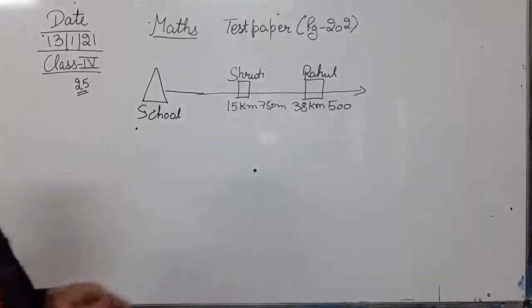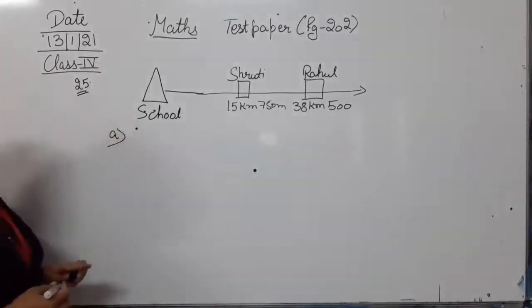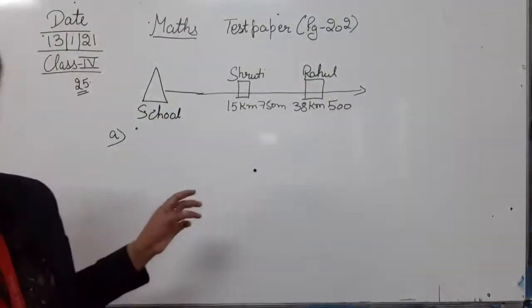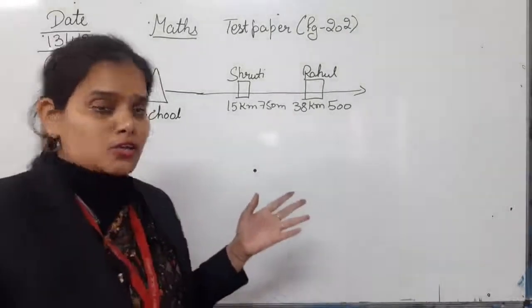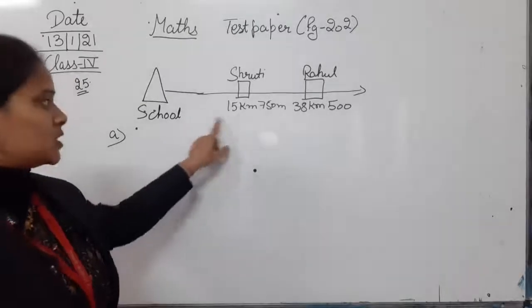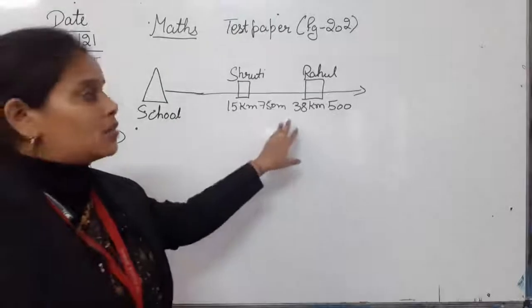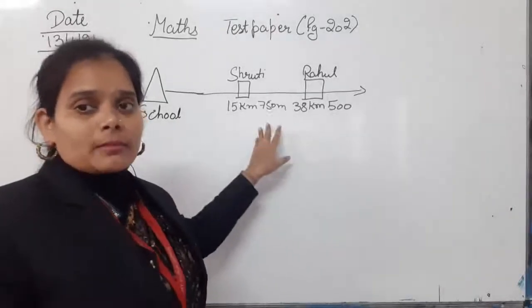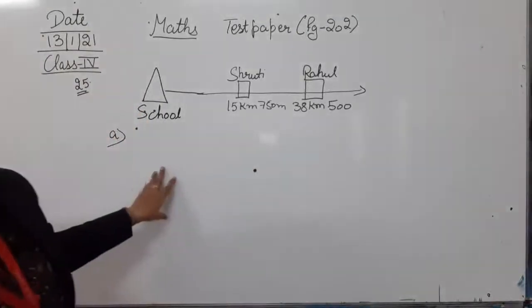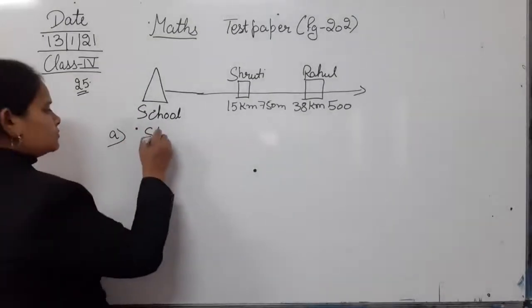Okay, so देखिए ये question हमें two parts में दिया है. The A part is, देखिए two questions थे. Who lives nearer to the school? School के पास कौन रहता है? श्रुति और राहुल, तो स्कूल के पास कौन हुआ, किसका घर हुआ, that means श्रुति का distance कम है. Shruti's house distance is less than Rahul's house distance from school. So that means Shruti lives nearer to the school. So the question was who lives nearer to the school? That is Shruti